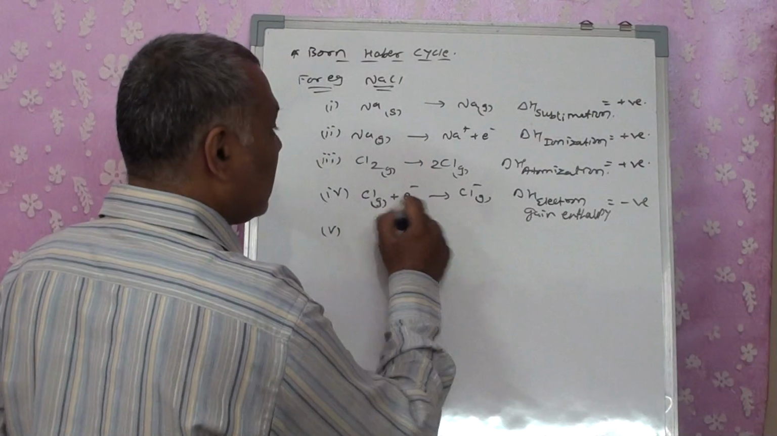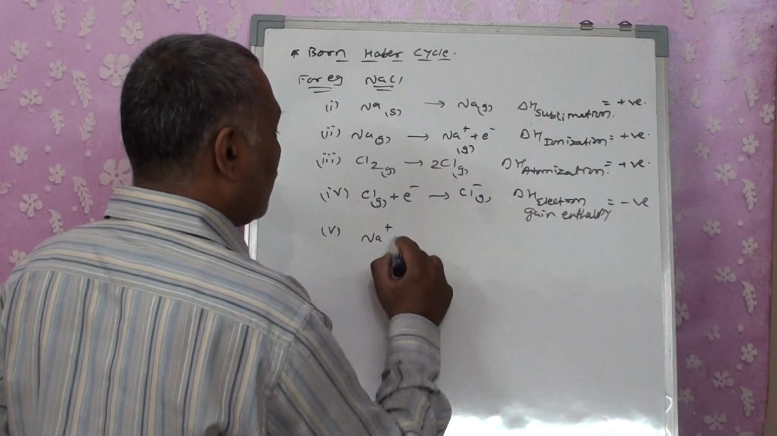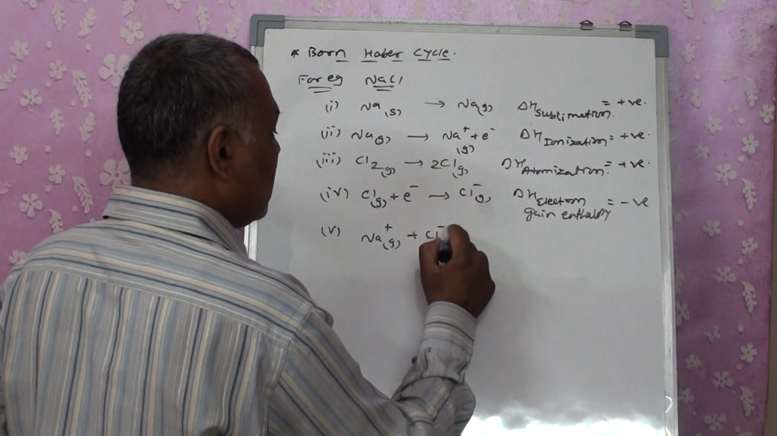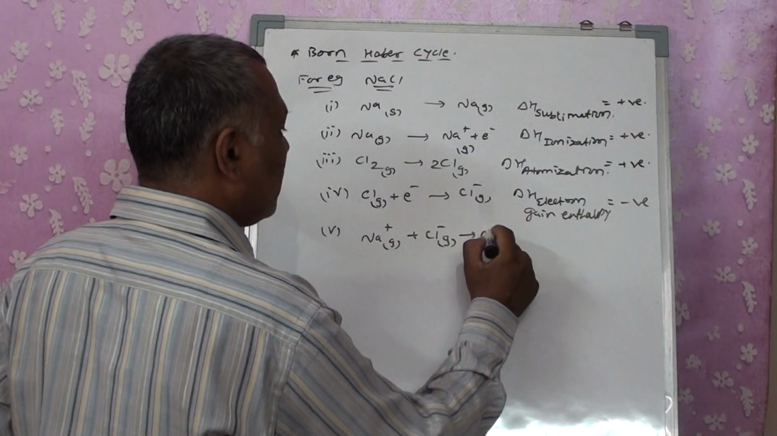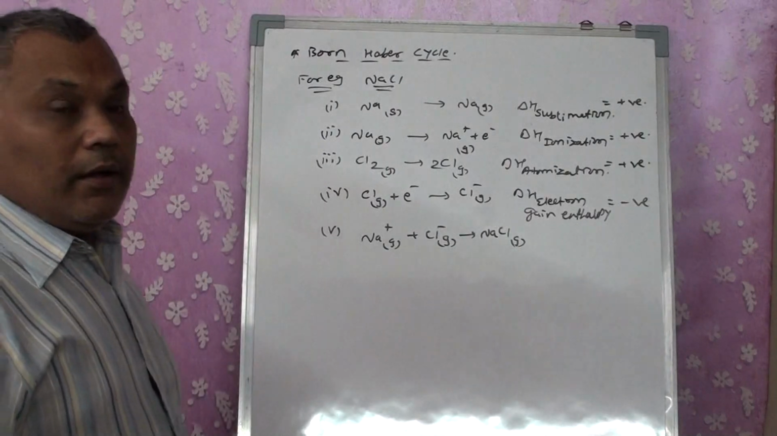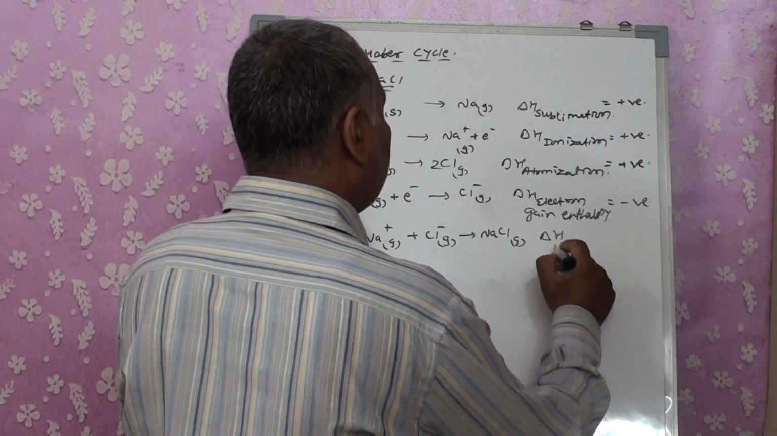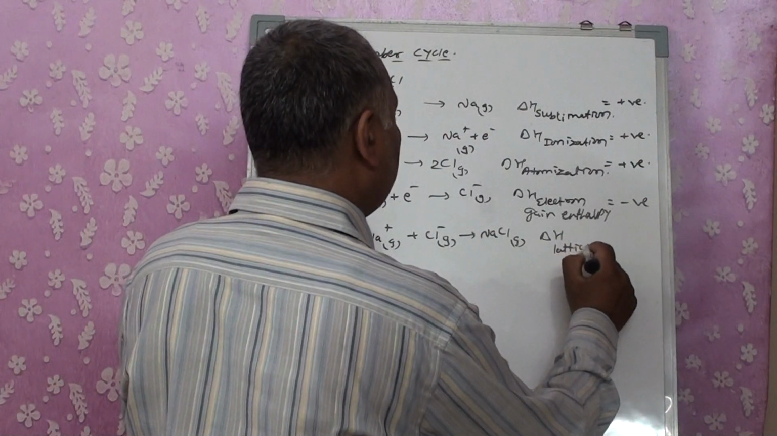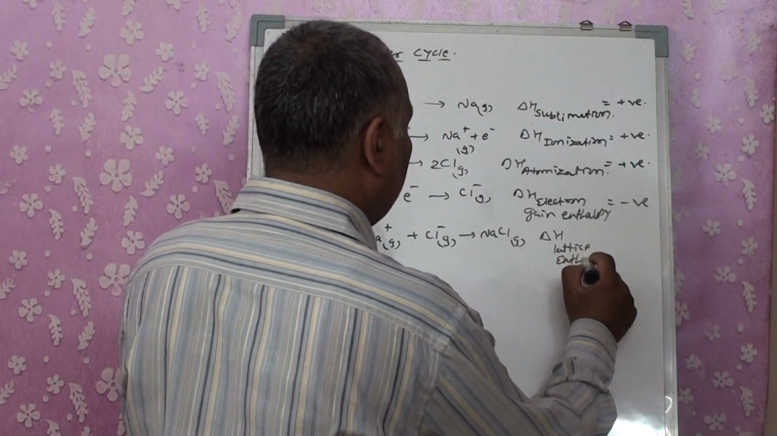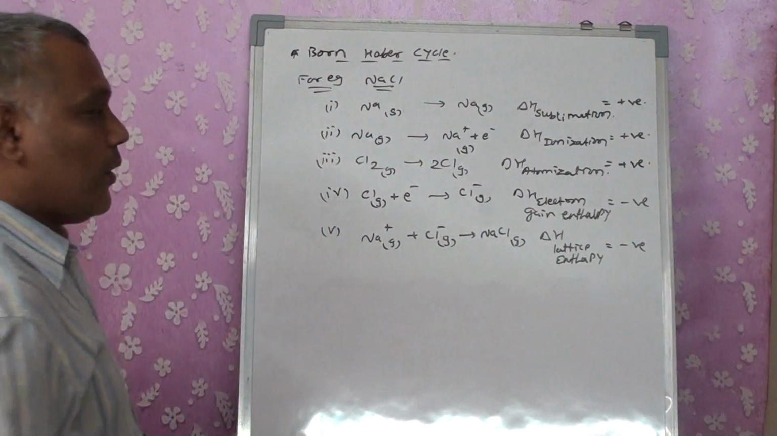Now once it gets converted into ions, we can say that this gaseous Na+ and Cl- gets converted into NaCl. This is considered to be the delta H lattice enthalpy, and that is going to be negative, right?